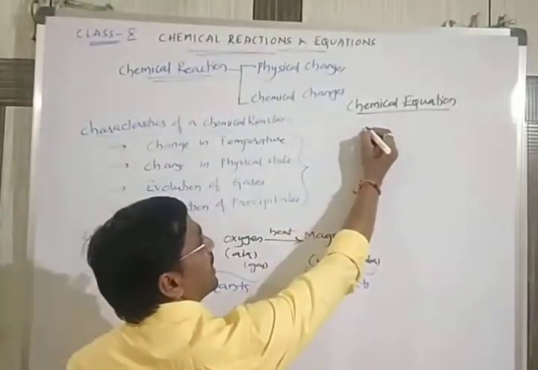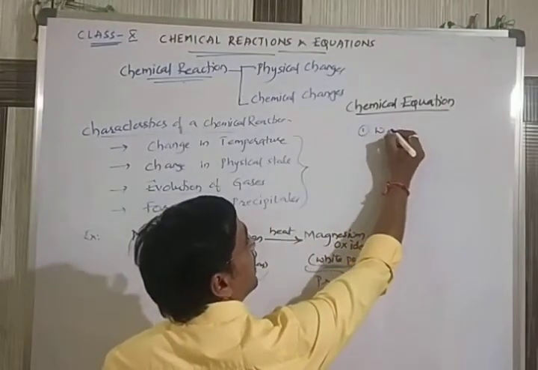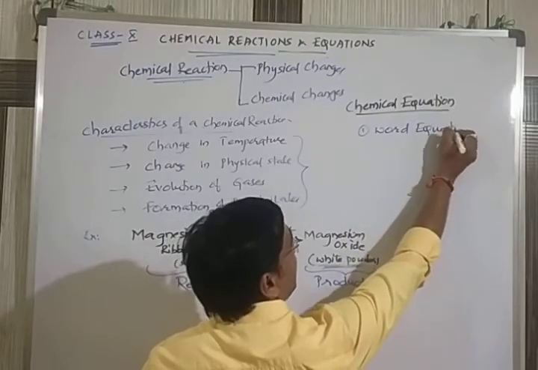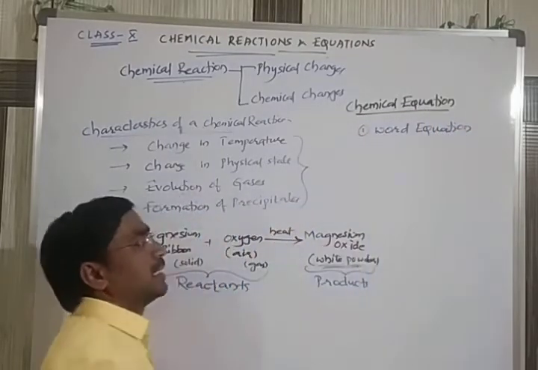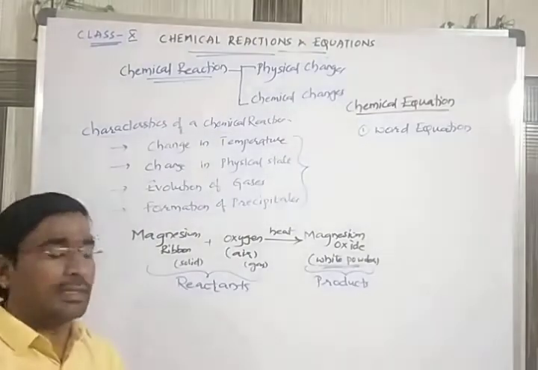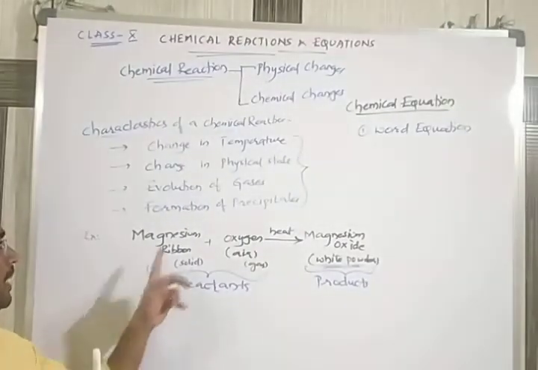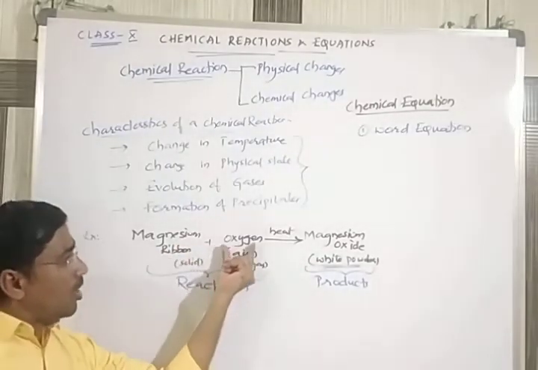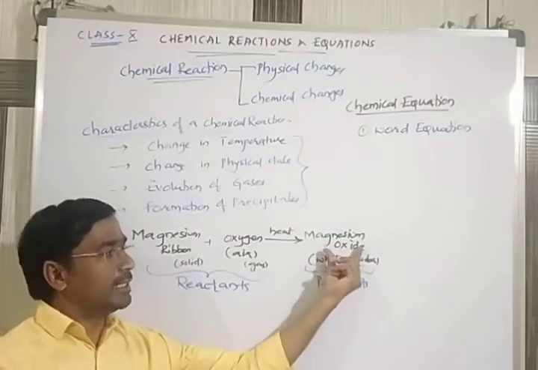So the chemical equation, first they wrote in terms of words. That's called a word equation. The chemical equation is first expressed in the way of words, what I have written on the board: magnesium plus oxygen gives magnesium oxide.